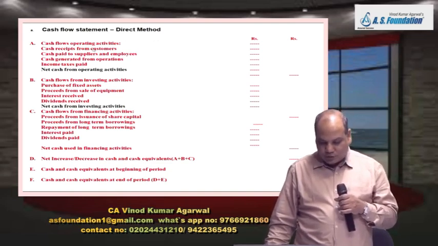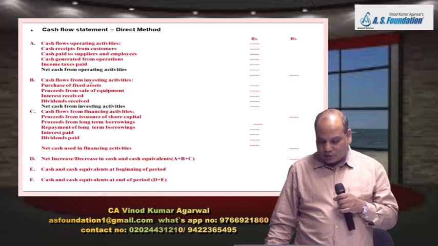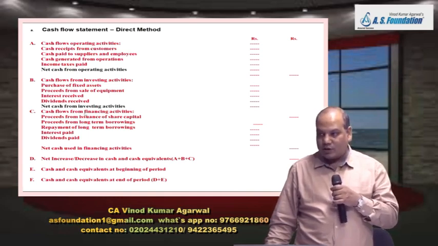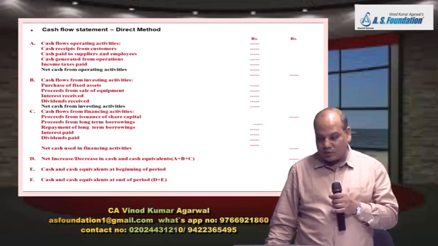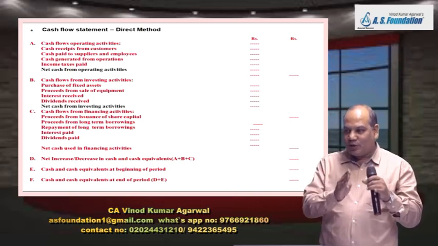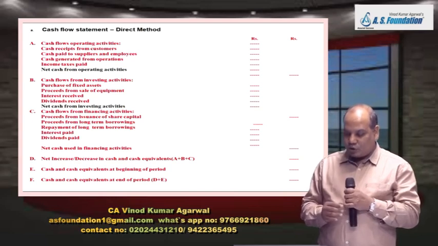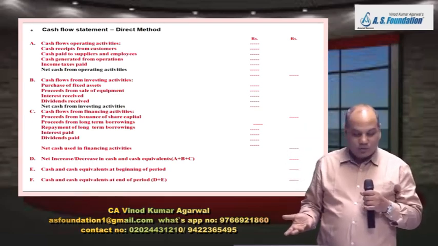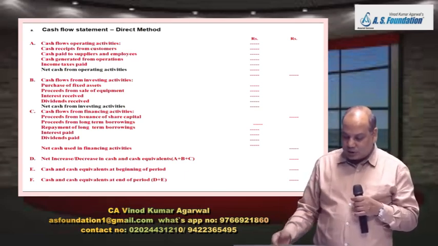We will divide into first 3 main heading: cash flow from operating activity, cash flow from investing activity, and cash flow from financing activity. In cash flow from operating activity, we will read the problem carefully and we'll check the cash receipt from customer. If required, you prepare a memorandum customer account, write down opening balance, closing balance, sales, and the balancing figure will be collection. Or you can do plus minus and then get the figure. Okay. Then cash paid to supplier, cash paid to employees, cash paid for expenses,